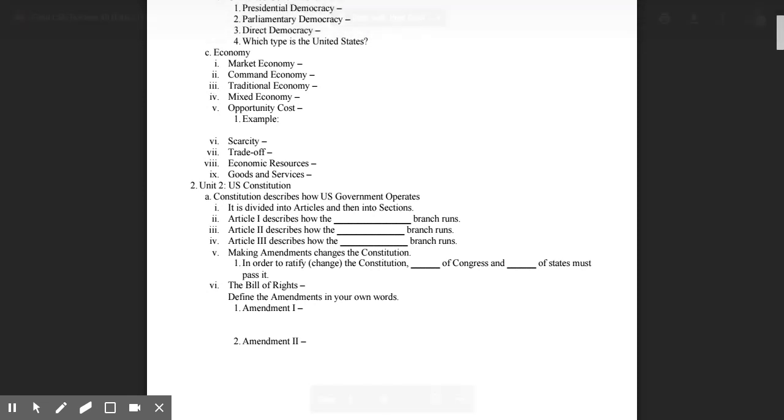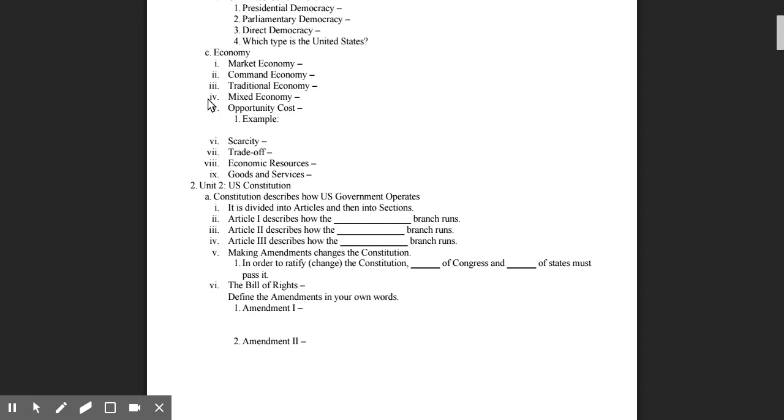In a traditional economy, tradition or customs decide what will run the economy. For example, if a family were farmers, they will continue to be farmers the entire time. If a family were shoemakers, they would be shoemakers the entire time. Their children would be shoemakers, their children would be shoemakers, and so on. In a traditional economy, it's the traditions or the customs that make the economic decisions.